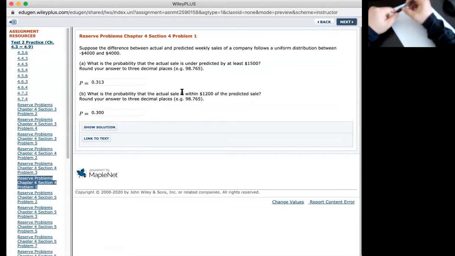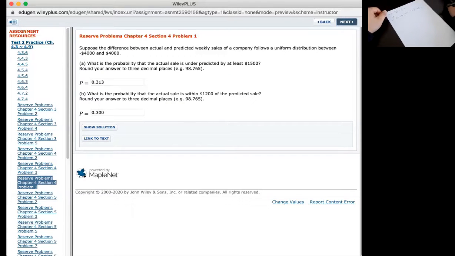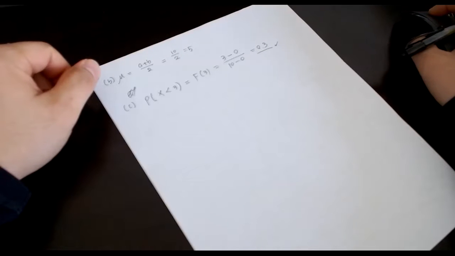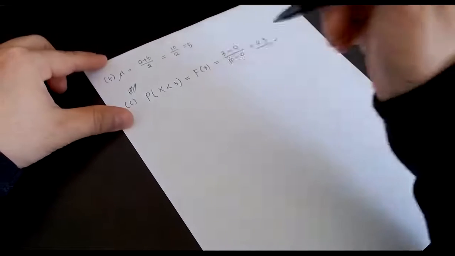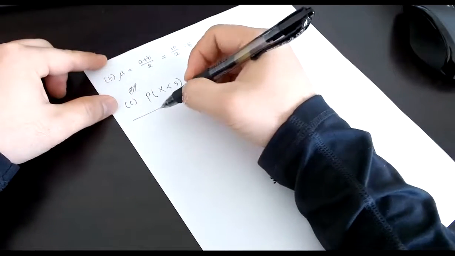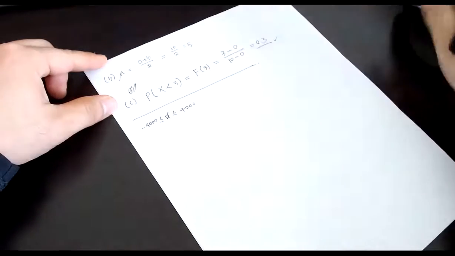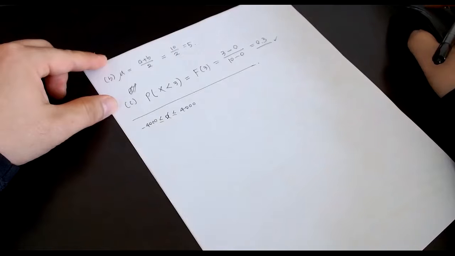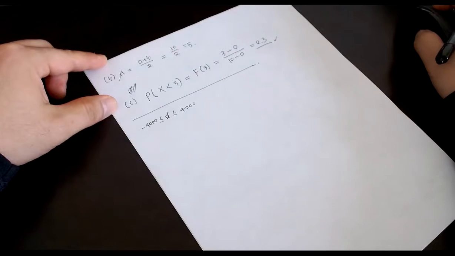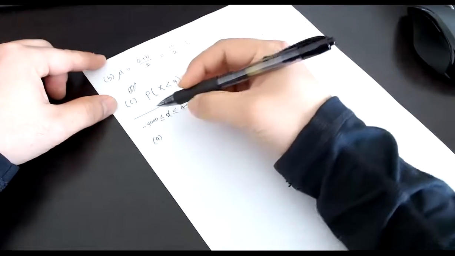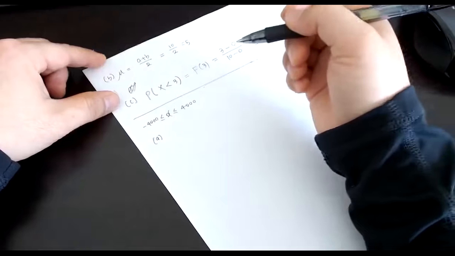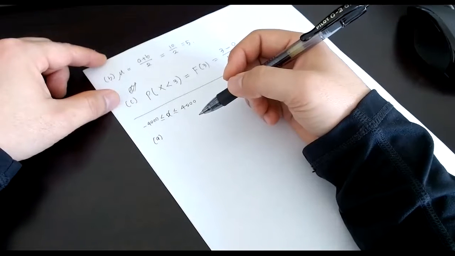What is the probability that the actual sale is under predicted by at least 1,500?